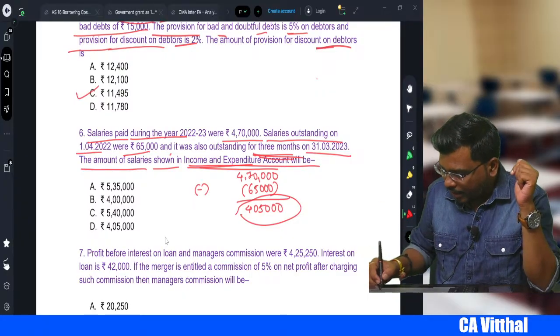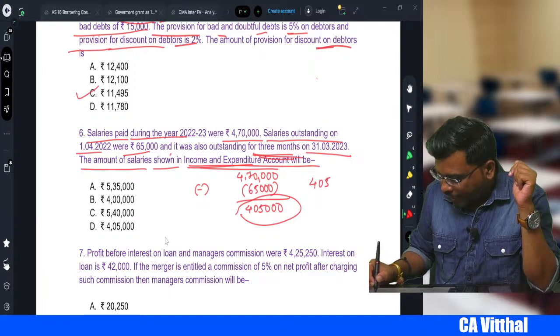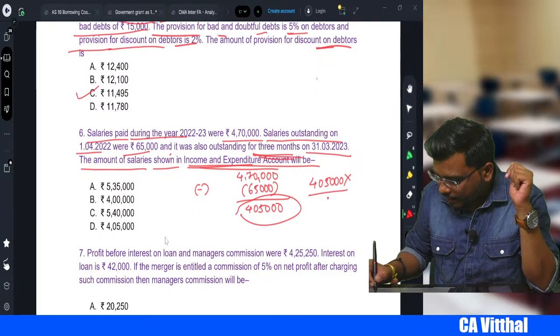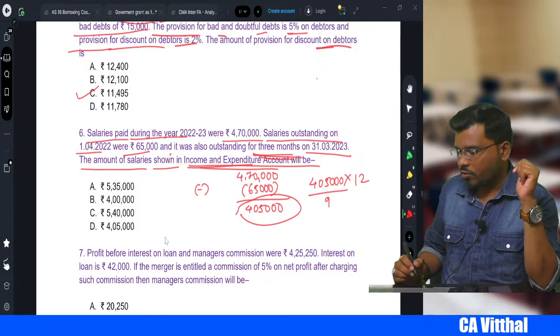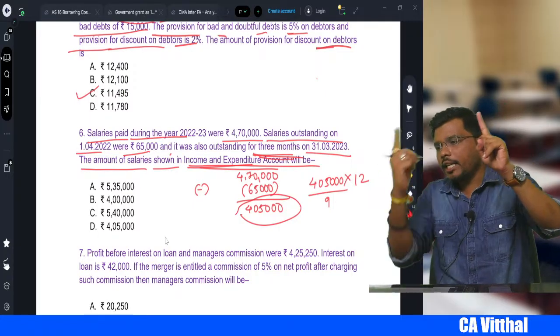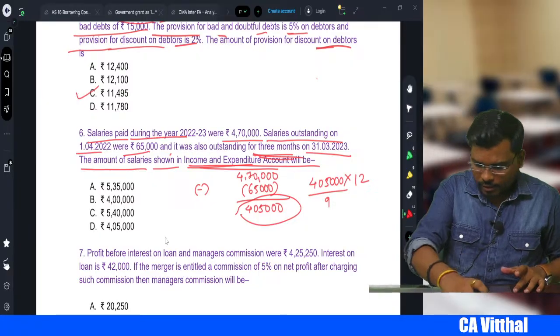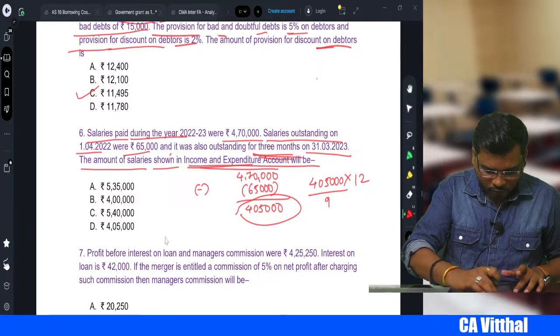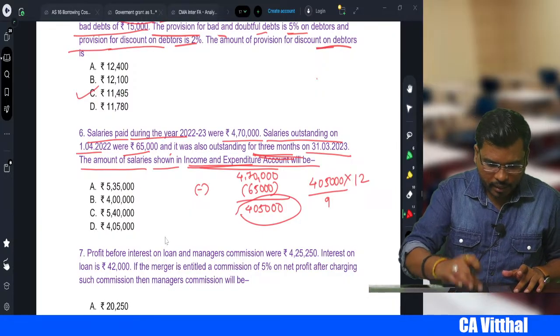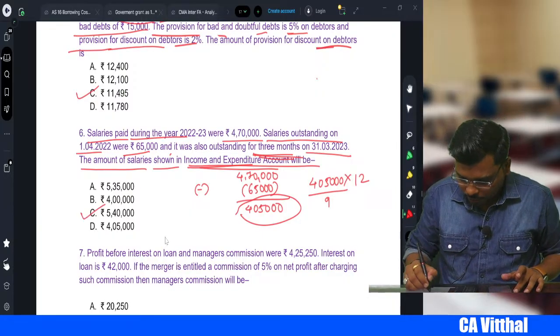It's very simple. 4,05,000, this is 9 months, multiply with 12, right? If you divide by 9, you will get 1 month's salary. Multiply with 12, you will get 1 year's salary. So how much is the answer? 4,05,000 into 12 divided by 9, 5 lakh 40, the option C.